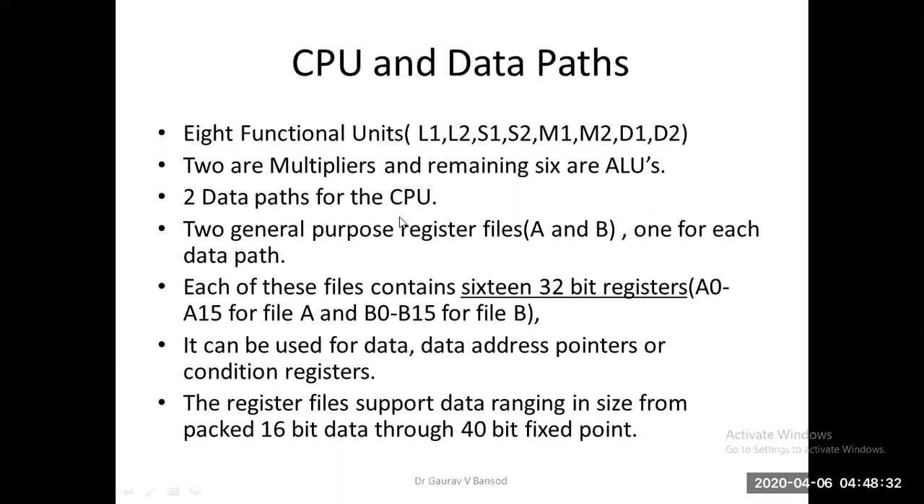There are 2 data paths for the CPU, and 2 general purpose register files, A and B, one for each data path. Each of these files contains 16 32-bit registers: A0 to A15 for file A and B0 to B15 for register file B. What is the purpose of this register file? It can be used for data address pointers or condition registers. This register file supports data ranging in size from packed 16-bit data through 40-bit fixed point.